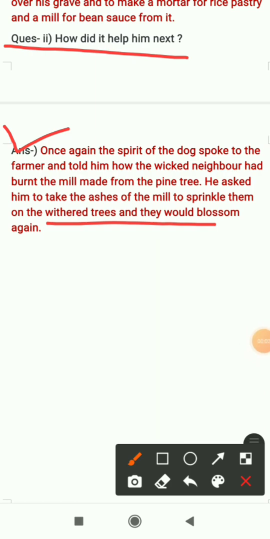So these were some question answers which I have explained to you. The remaining question answers I will explain in the next worksheet.